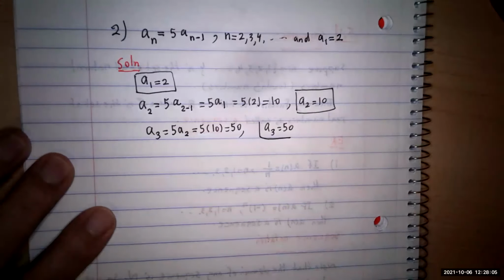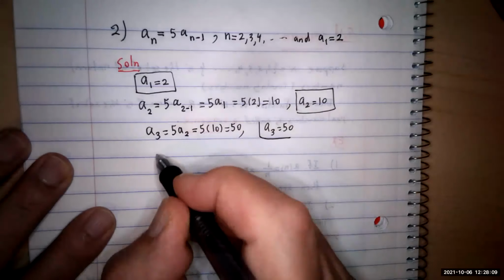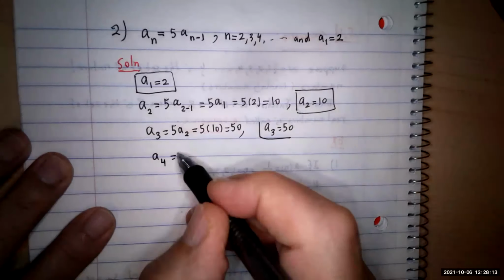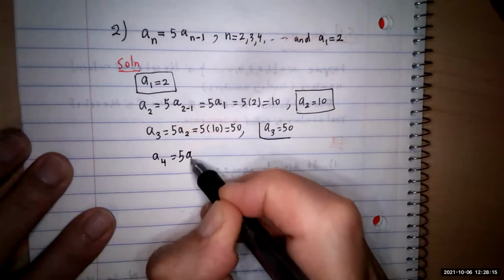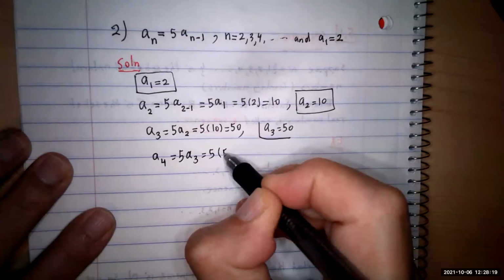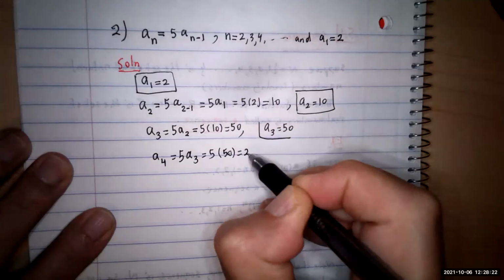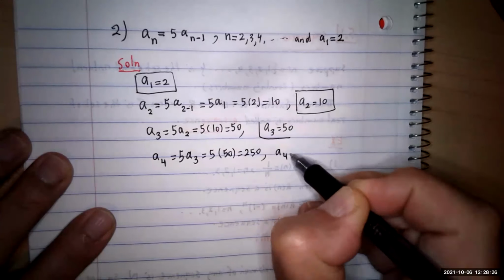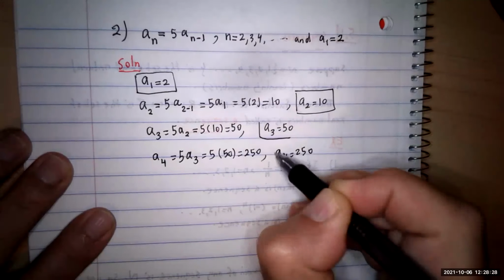Okay, and then you can go on and get the next term. So your next term is going to be A4. A4 is going to be 5 times the previous one, which is A3. A3 is equal to 50, and this is going to be 250, so A4 is equal to 250.